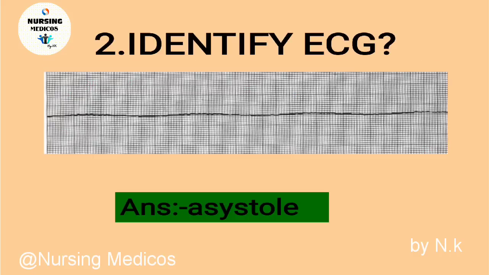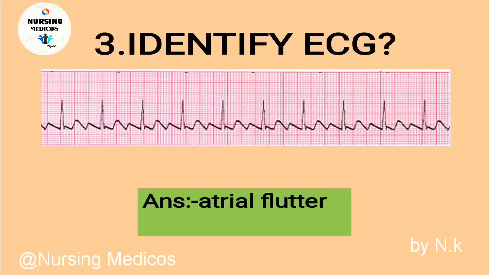Next question we will see. Once again identify this ECG. We can see this is a straight line. We can see in this picture, this is asystole. There is no heart rate. Next one, identify. This is atrial flutter.